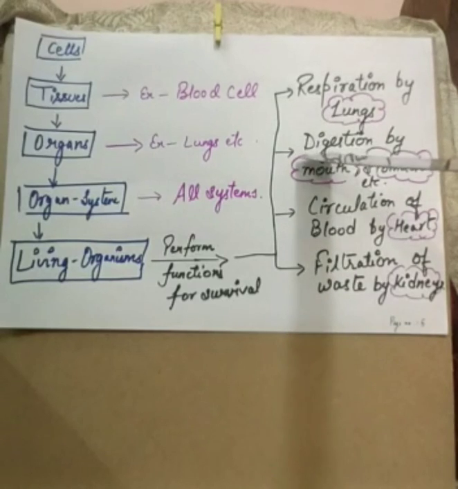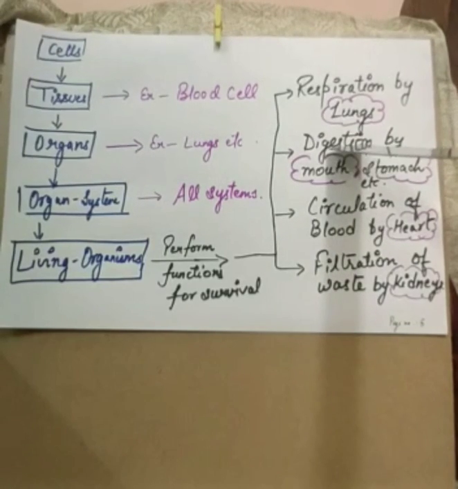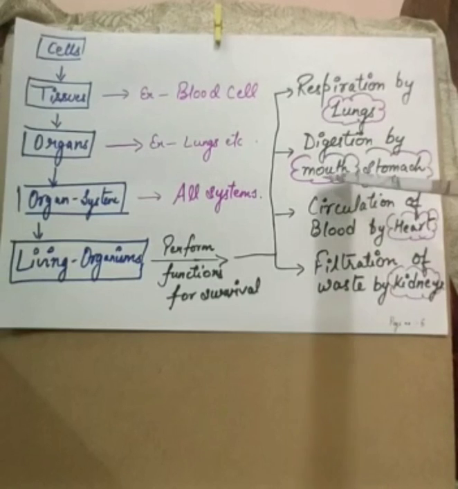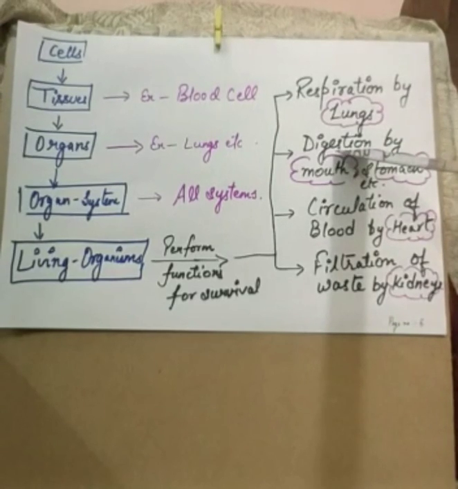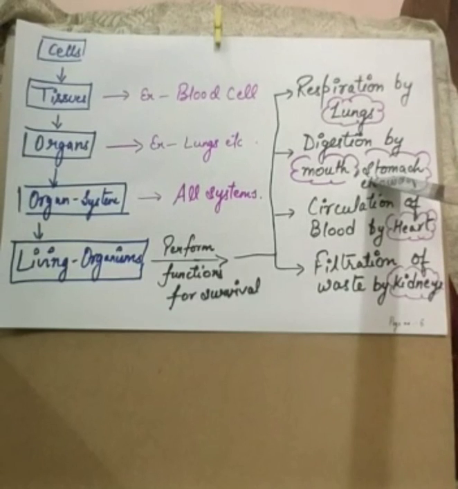Another example is digestion. We take food through the mouth, and in the stomach, small intestine and large intestine the digestion of food takes place. Digestion is a process, and these are the different organs required for it.